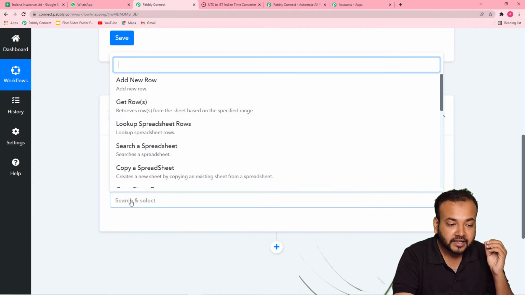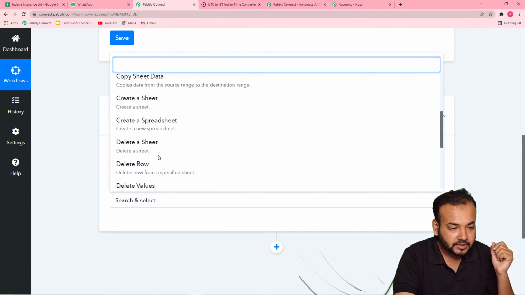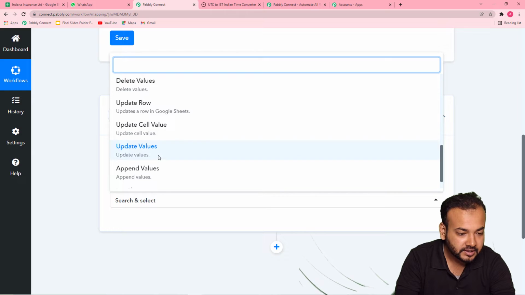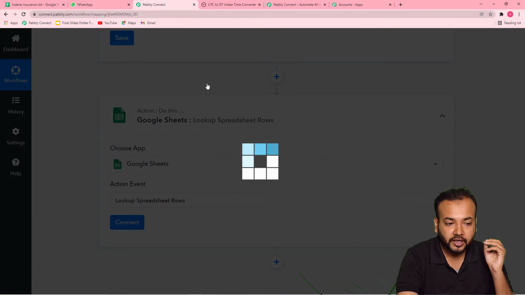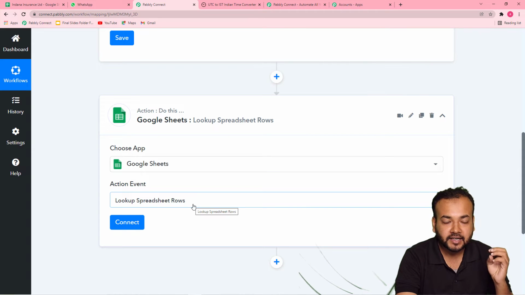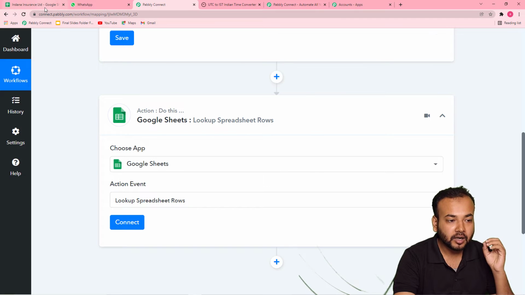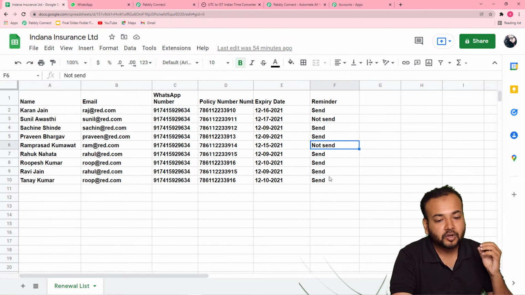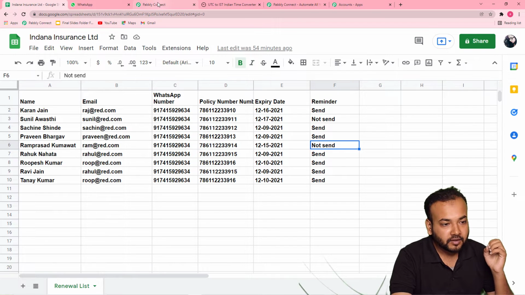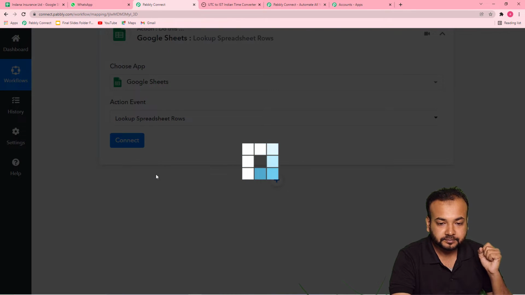And in this action event, we are going to apply this event. Let me show you. Lookup, this is it. This option, lookup spreadsheet rows. When you select this action event, this workflow automatically looks up in the spreadsheet in this column those rows whose reminder status is not sent. For that, select this lookup spreadsheet rows option, then click on connect here.